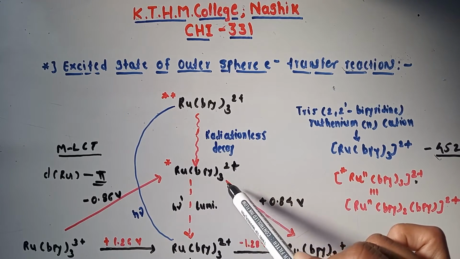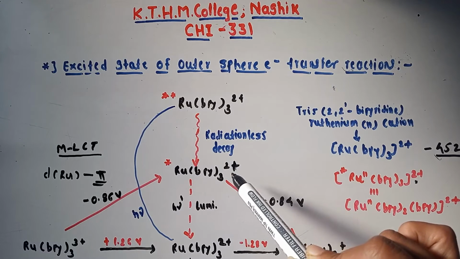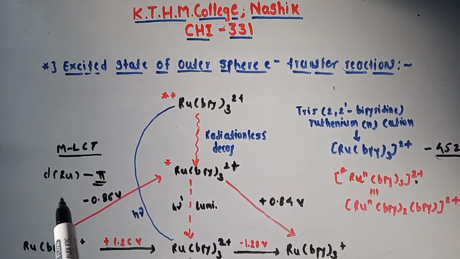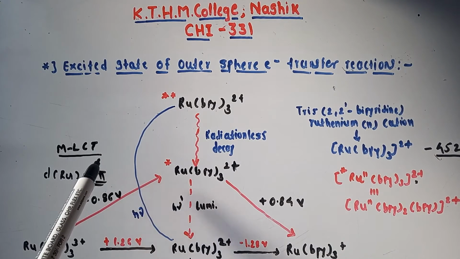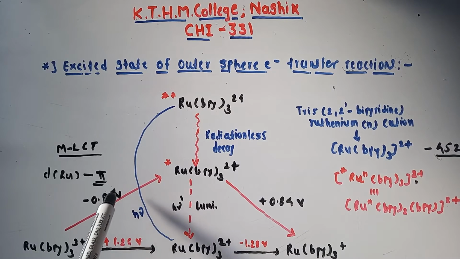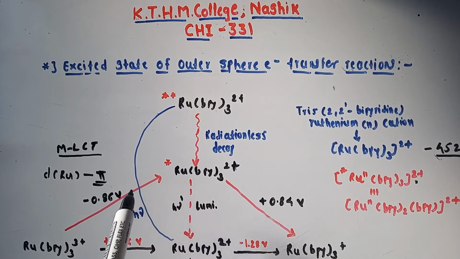In such cases the metal to ligand charge transfer transition takes the d electron from ruthenium to the pi antibonding orbital of one bipyridine ligand. So we can write this complex as ruthenium second bipyridine 2 bipyridine 2 plus.